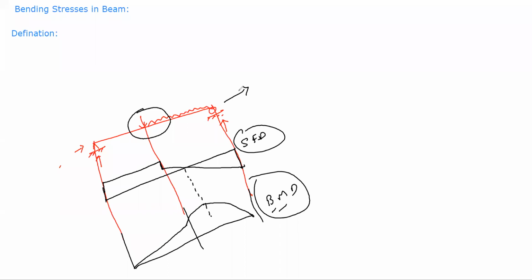Yes, sir. Okay, so whenever I apply load on a structure, some kind of stresses are developed in the structure depending on which kind of load is applied. That stress may be a shear stress, a bending stress, or an axial stress. Now suppose I am considering a simply supported beam.